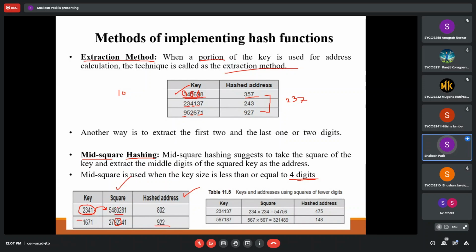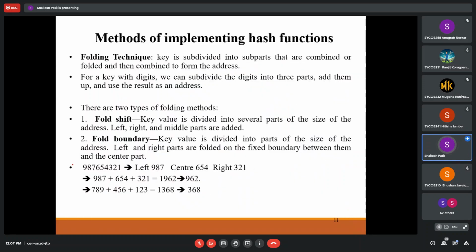Otherwise, instead of going into this complexity, it is suggested that we can directly use some multiplication. We take the first 3 digits and make the square of the first 3 digits. Again the same thing, and after that we find the mid part of it. So this will be 475, this will be 148. Hope it's clear. These are some methodologies, and we can use any of them to achieve better complexity.